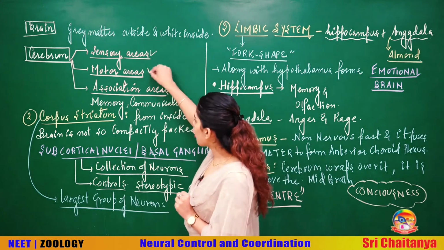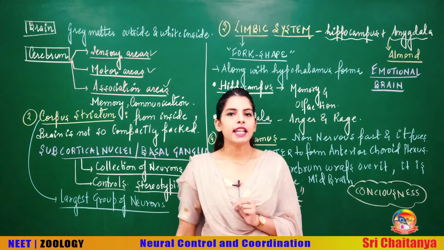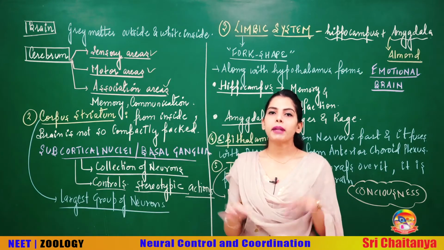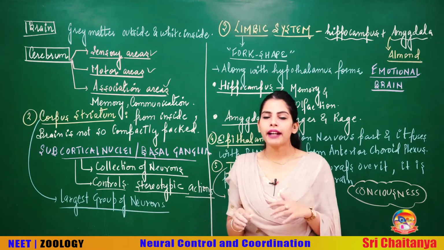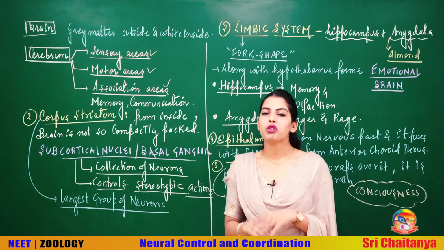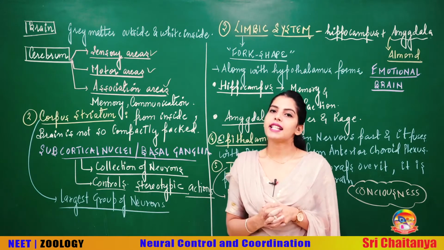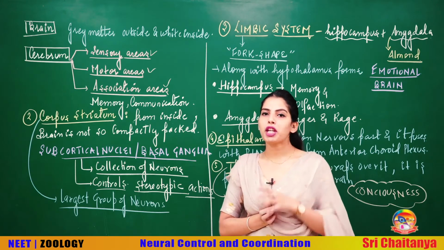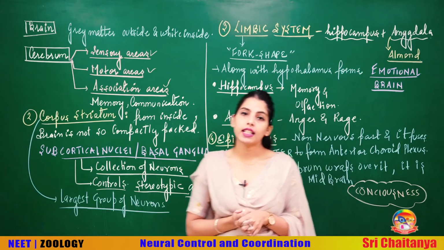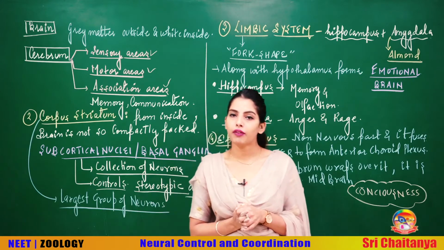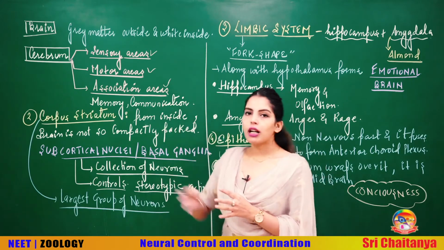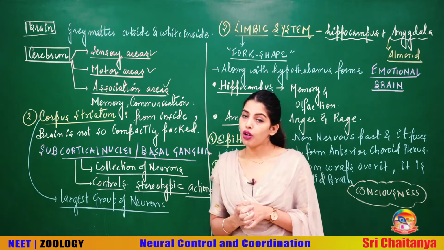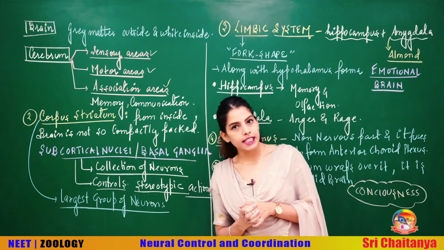Talking about each of these areas, the sensory area is going to interpret the information received from your sensory receptors. Got it? The sensory receptors send the information to your cerebrum, so the sensory areas are going to interpret that information. Whereas the motor areas are going to control your voluntary motor activities.